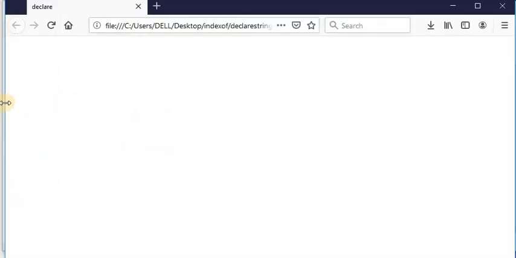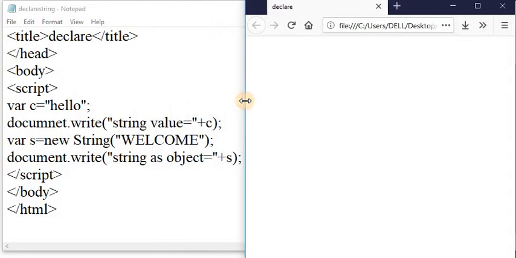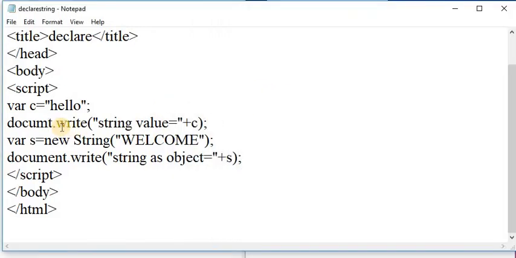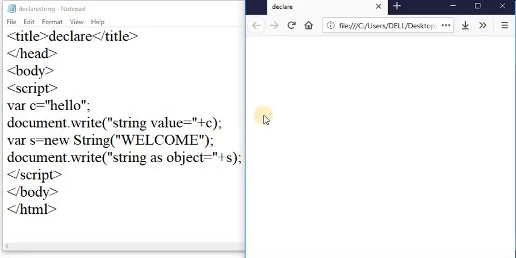It does not display any output on a web page, because here the spelling of document is a misspelling of document. So document.write is equal to string.c, and document.write is equal to string as object plus f. Again I am saving this file and see the output.